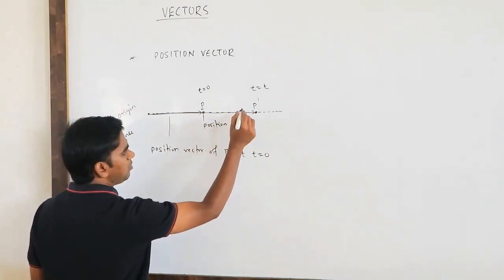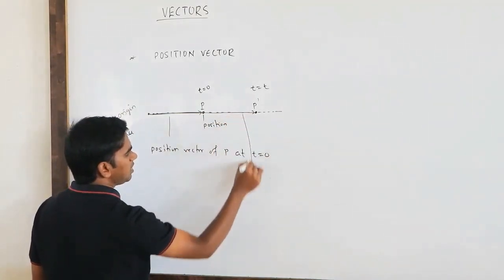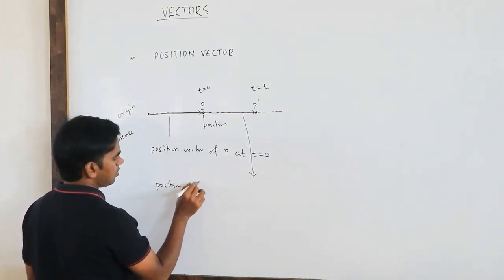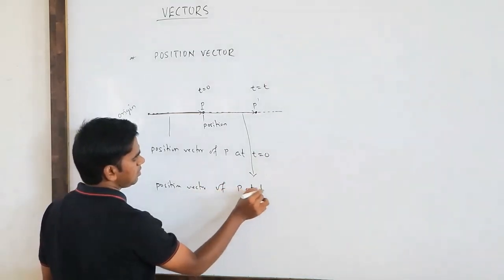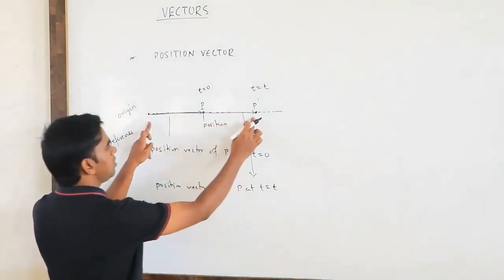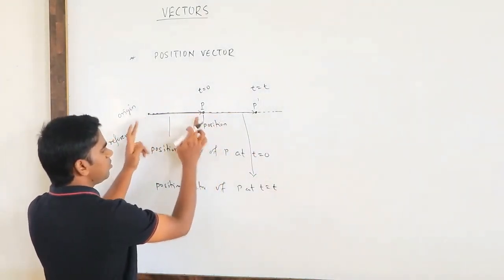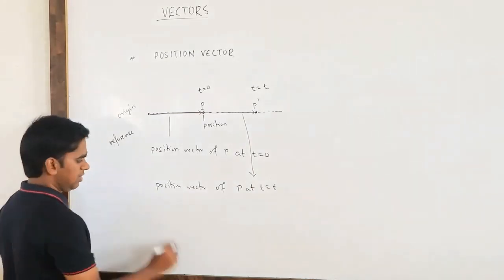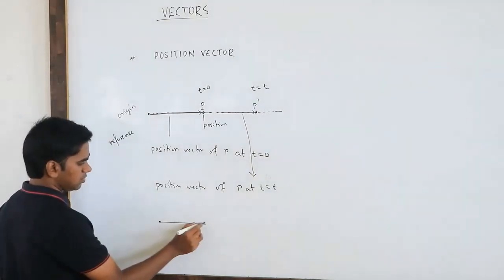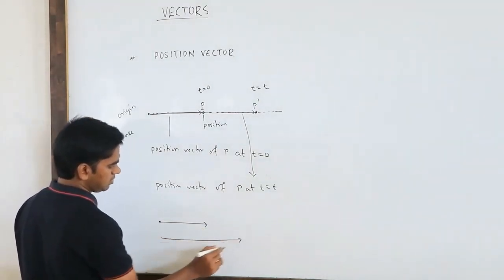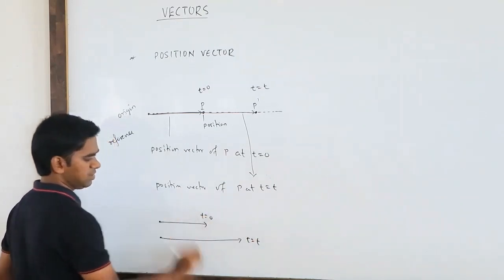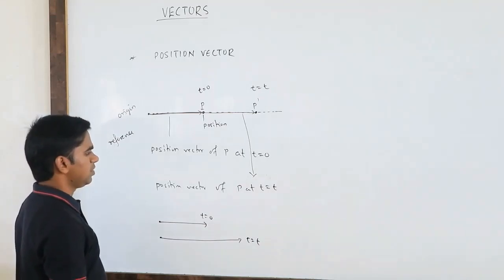So this vector you can read as the position vector of P at t equals t. This total is the position vector at t equals t, and this is the position vector at t equals 0. If I draw them separately from the origin, this is vector P at t equals t, and this is vector P at t equals 0. So this is the position vector.